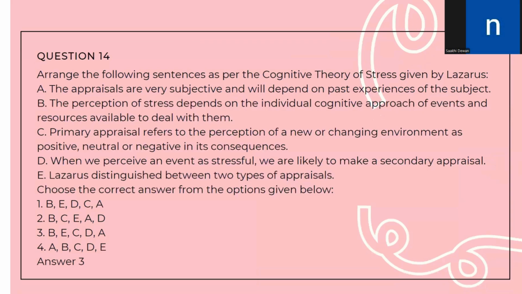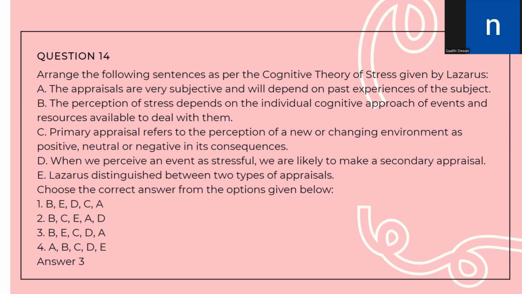Arrange the following sentences as per the cognitive theory of stress given by Lazarus. Appraisals are very subjective and will depend on past experiences of the subject. The perception of stress depends on the individual cognitive approach of events and resources available to deal with them. Primary appraisal refers to the perception of new or changing environment as positive, neutral, or negative in its consequences. When we perceive an event as stressful, we are likely to make a secondary appraisal. Lazarus distinguished between 2 types of appraisal. So, we have to arrange them in a particular order.